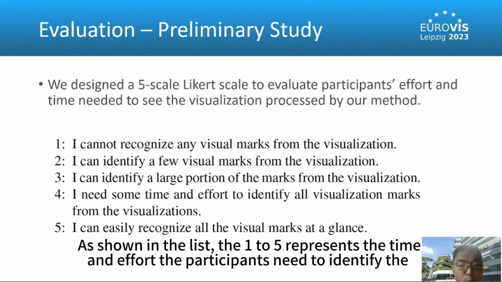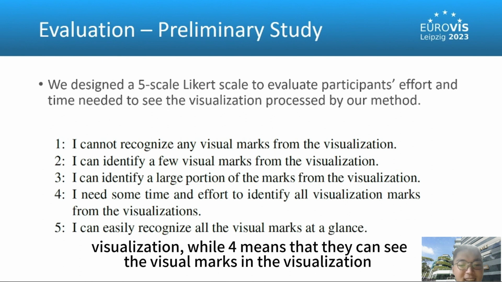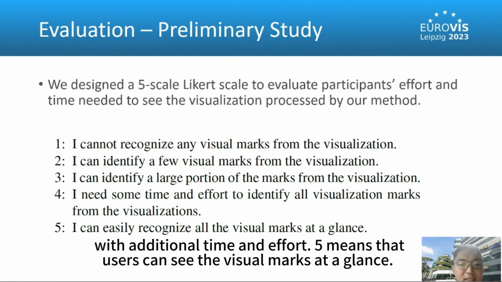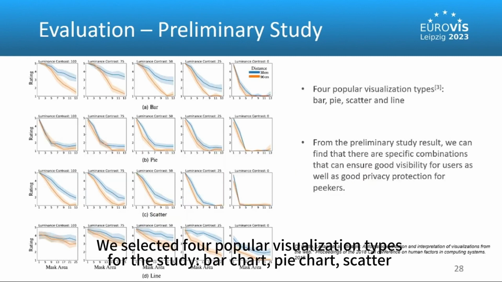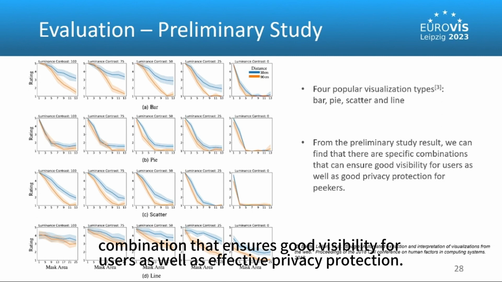As shown in the list, the 1 to 5 represents the time and effort the participants need to identify the visual marks in the visualization. 1 indicates that they cannot see any visual mark in the visualization, while 4 means that they can see the visual marks in the visualization with additional time and effort. 5 means that users can see the visual marks at a glance. We select 4 popular visualization types for the study: bar chart, pie chart, scatter plot, and line chart. According to the rating results, we identify specific combinations that ensure good visibility for users, as well as effective privacy protection.